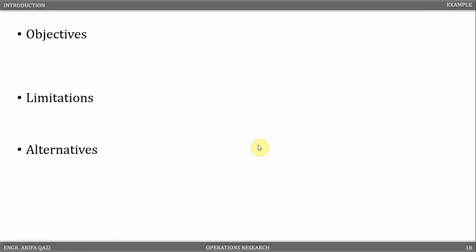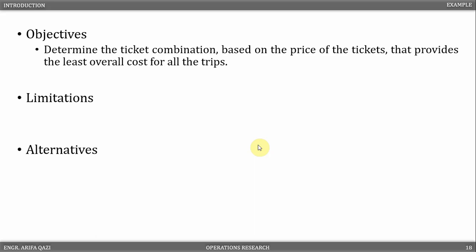From the question, we can identify that our objective is to reduce the total cost for the trip. So we can state that the objective is to determine the ticket combination based on the price of tickets that provides the least overall cost for all the trips.